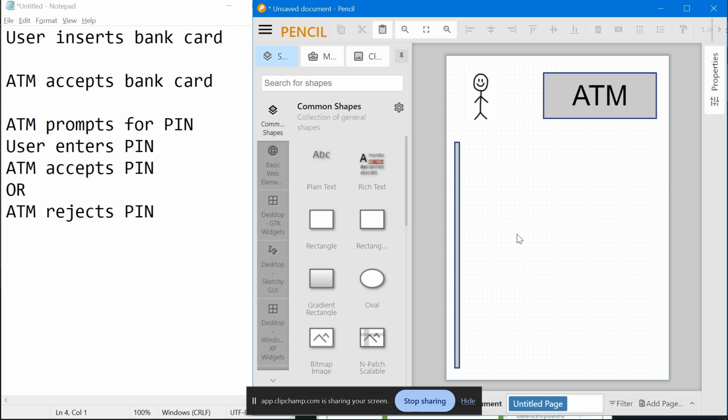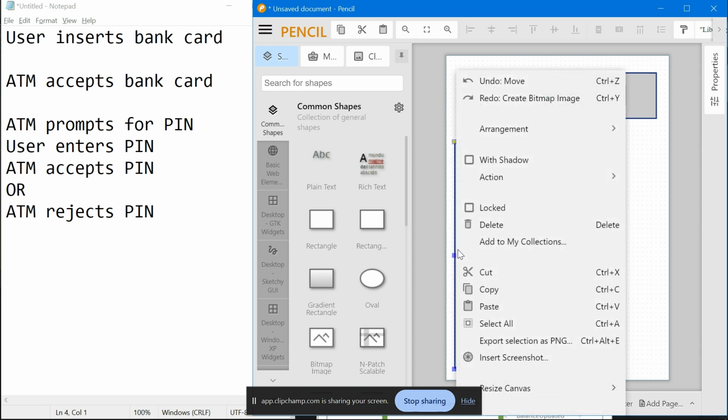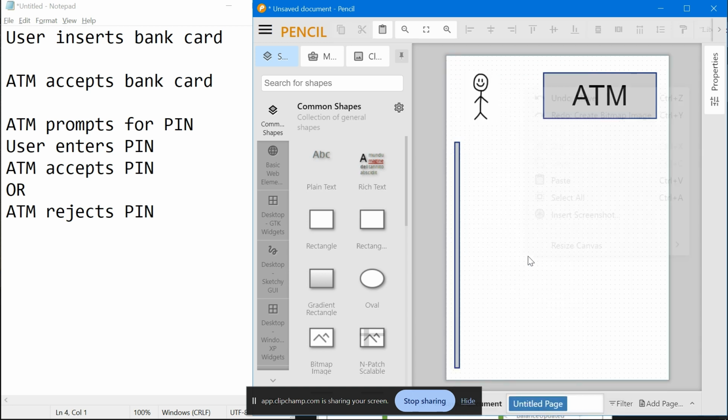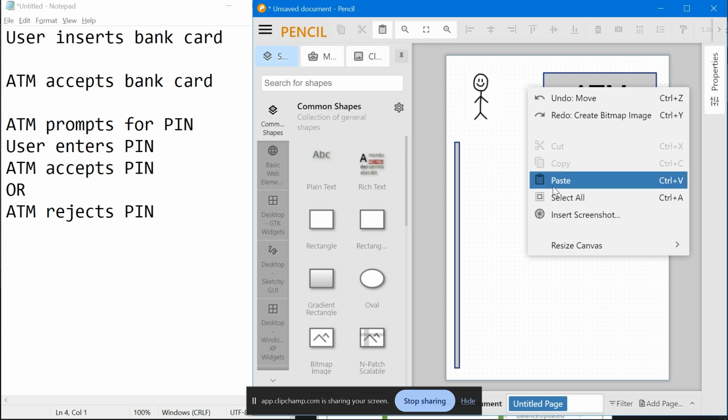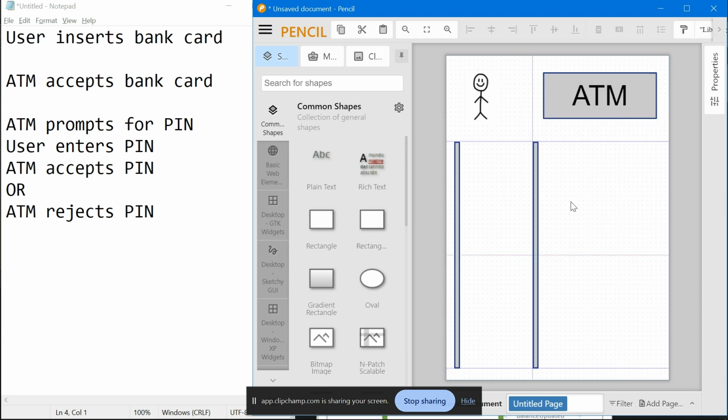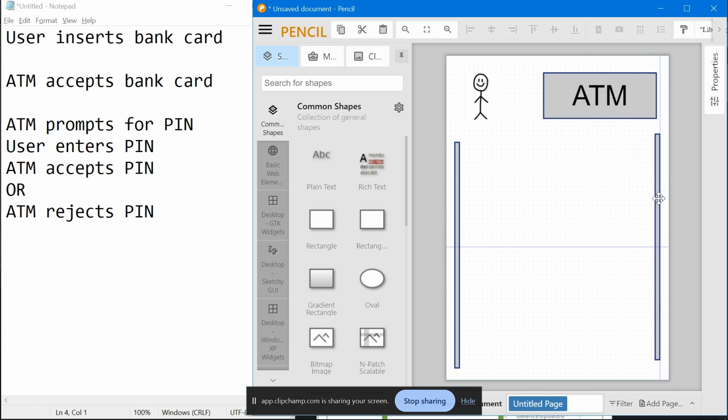Oh my God. That one did not want to go away. And I will not use my keyboard shortcuts. I'll go ahead and do the right click and show you what I'm doing.